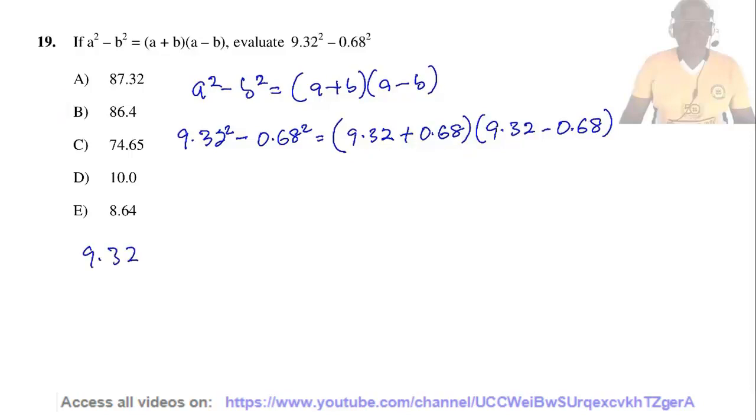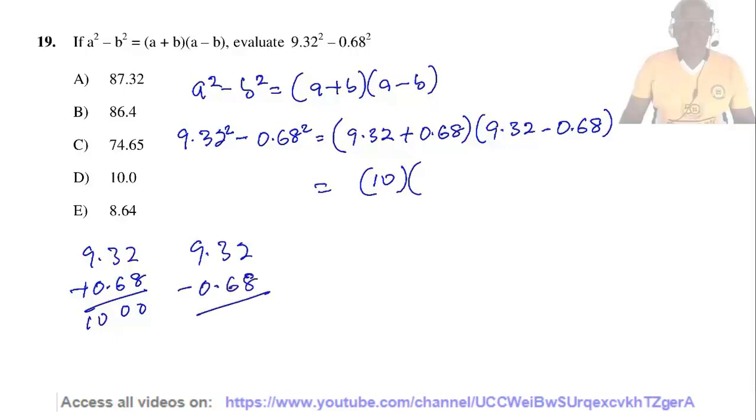9.32 plus 0.68 equals 10. So 10 times 9.32 minus 0.68 equals 8.64. So 8.64 times 10, we shall get 86.4. So the answer is B.